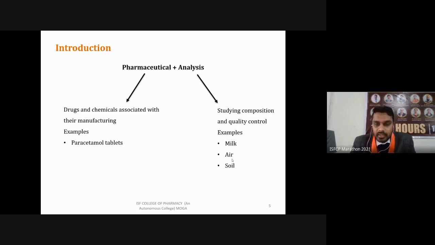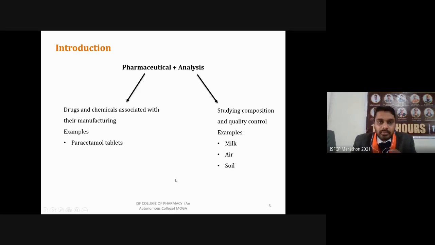Then another example from surroundings is soil analysis. Say you are working in farming fields. You take samples of soil and send them to the lab. Then we will come to know how much heavy metals are present in the soil, or whether any pesticide residues are present which can harm our farming. So ultimately, the effect will be known on the basis of analysis. You can also take other examples like water sampling and its analysis: is it drinkable or not? You can choose any normal examples from surroundings. So in daily life, we are performing different kinds of analysis.